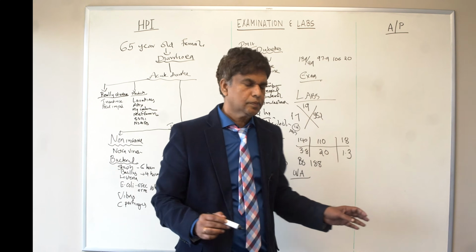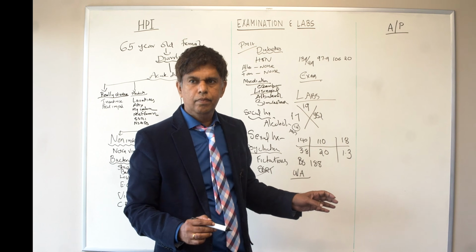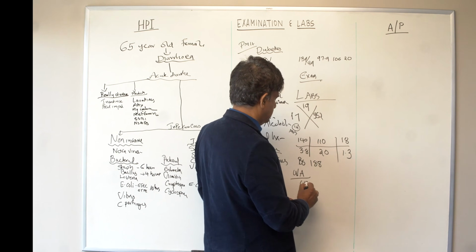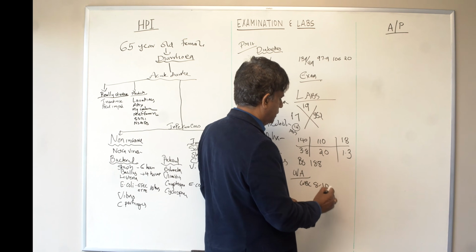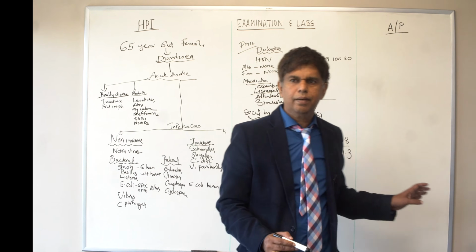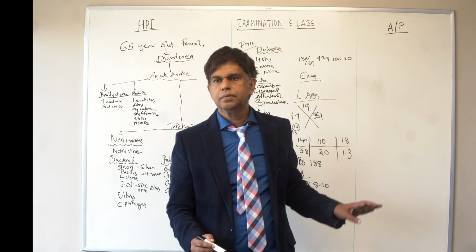The appearance was cloudy. Color was amber, and it was negative for glucose, blood, and ketones. But WBCs were 8 to 10. Okay. Did they do any other investigation? Any other lab that would have been useful for this patient?